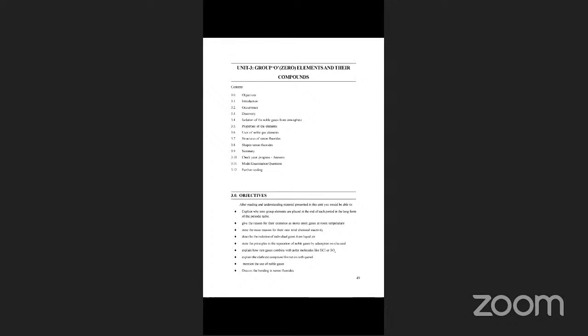Okay, first one is helium, second one is neon, third one is argon, fourth one is krypton, fifth is xenon and radon. These are zero group elements: helium, neon, argon, krypton, xenon and radon.